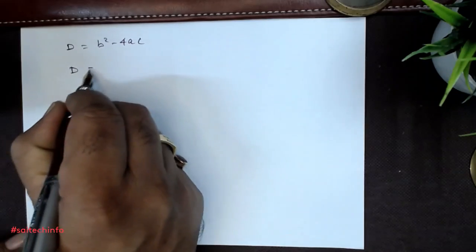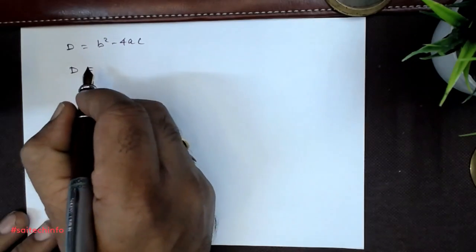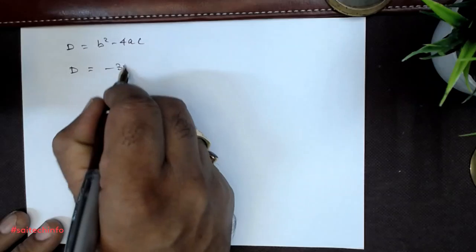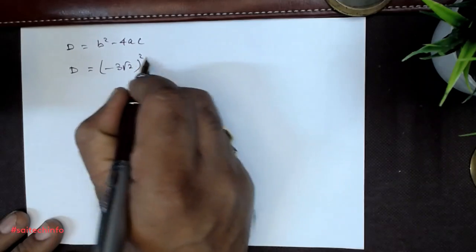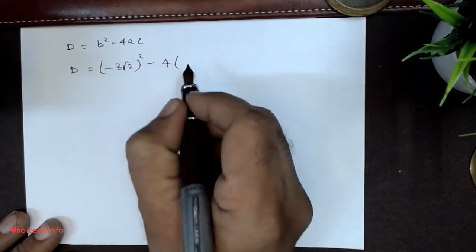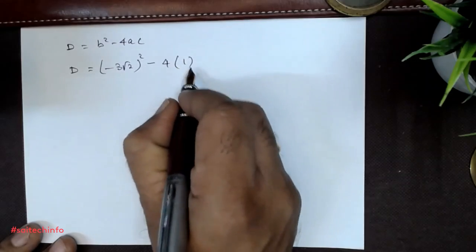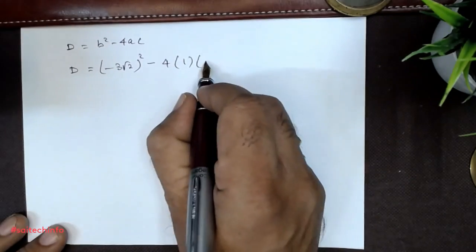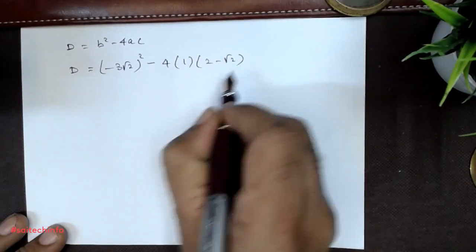So D is equal to, what is b here? (−3√2)² minus 4 into, what is a? 1. What is c? 2 minus √2.